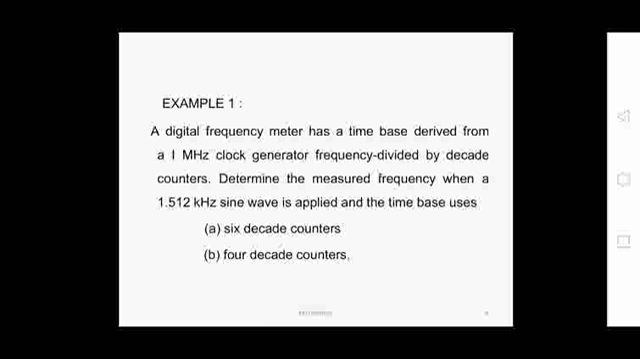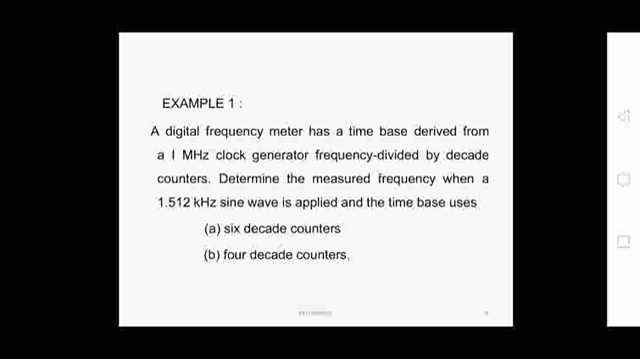So what we are doing is generating the enabling input, the time base, from the 1 megahertz clock generator, and its frequency is divided by the decade counters. The first option is 6 decade counters and the second option is 4 decade counters, and the input frequency is 1.512 kilohertz.